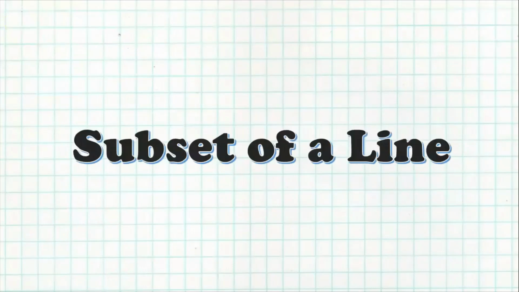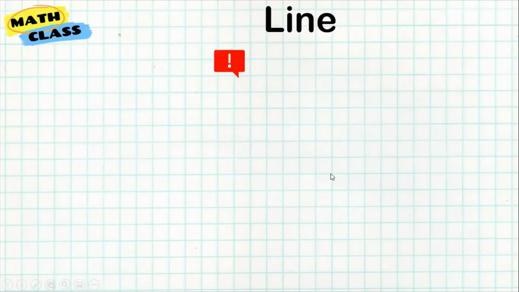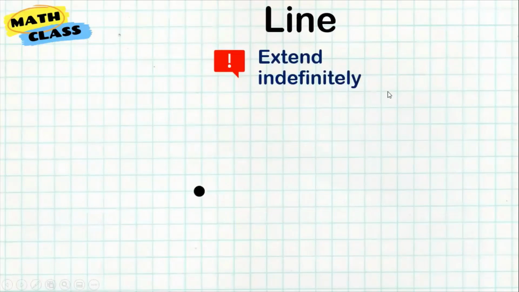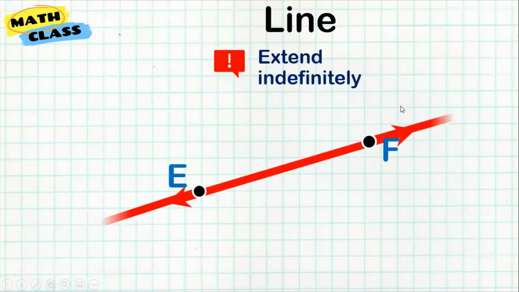Now, aside from a line, there are also subsets of a line, meaning the things that we can make out of a line. So for example here, we know that a line extends indefinitely, meaning it will be extending infinitely in both directions.